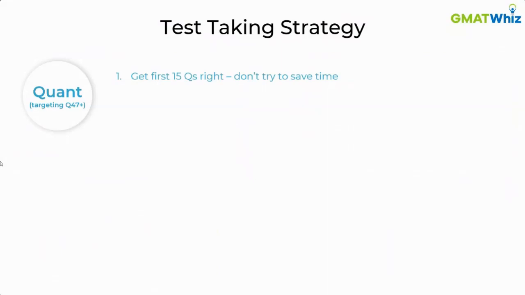So yeah, first 15 questions you have to get right. So do not try to save time there. What it means is, especially for DS questions, be very critical about whether you have thought of all the use cases that exist. If you haven't thought of all the use cases, give it extra time if required. When I was taking the test, I was making sure that I spend extra time if needed on the first 15 questions, but I get it right. That's very, very crucial.